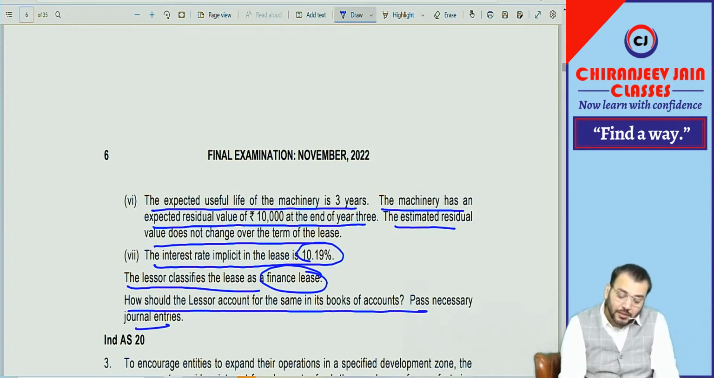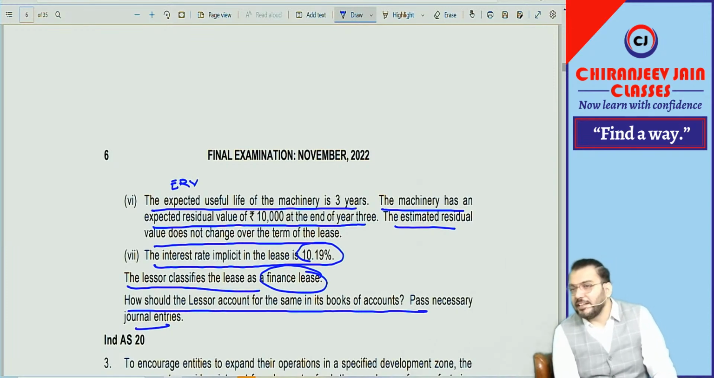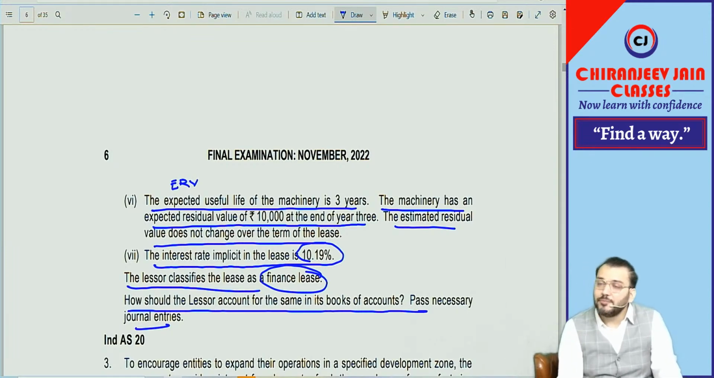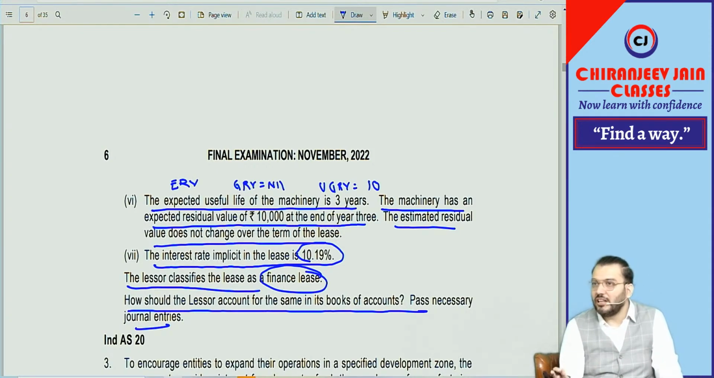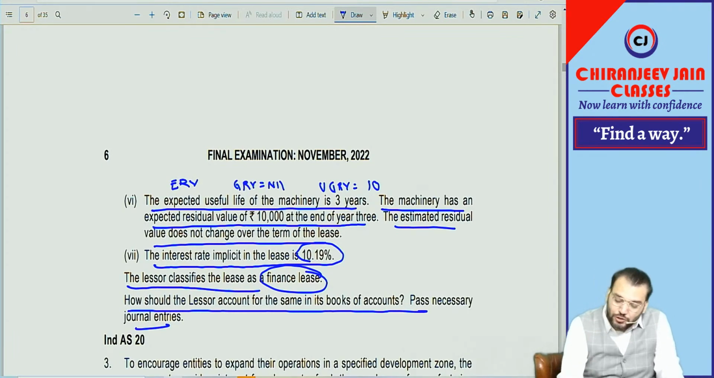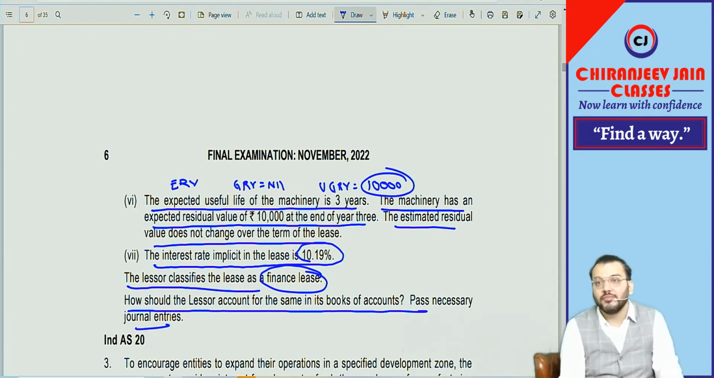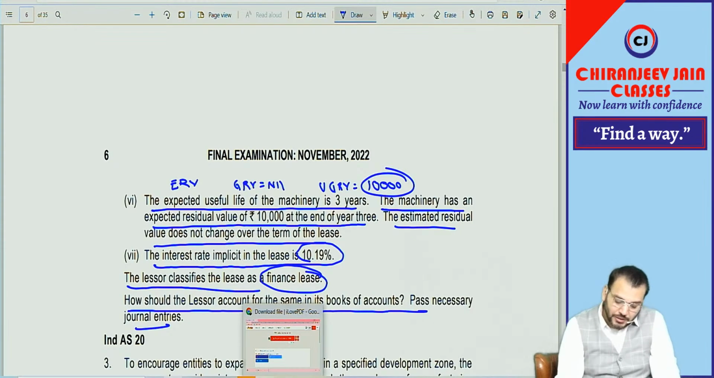How should the lessor account for the same in the books of account? Pass the necessary journal entry. First, my question: they have given ERV. ERV means what? Expected residual value. They have not given GRV. If GRV is not given, what is UGRV? Can you see GRV is nil? Guaranteed residual value, remember? So UGRV will be what? Unguaranteed residual value. I'm not asking the full form of UGRV. UGRV will be ERV minus GRV. But GRV is nil, so UGRV will be equal to 10,000. Understood? Have you understood this point? Correct.